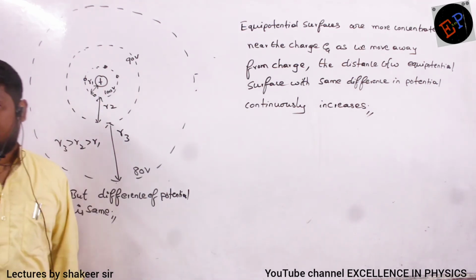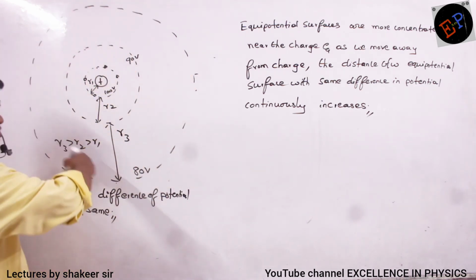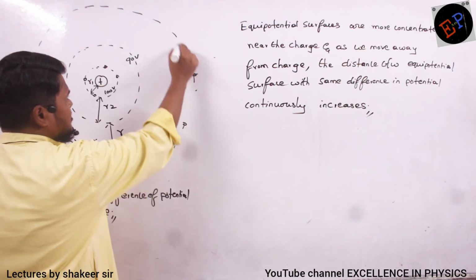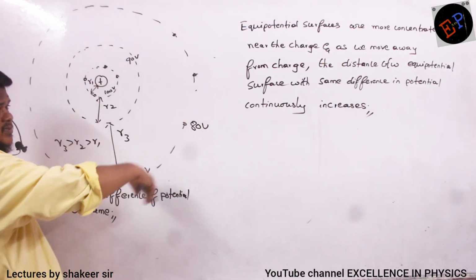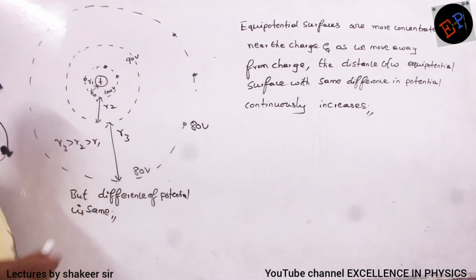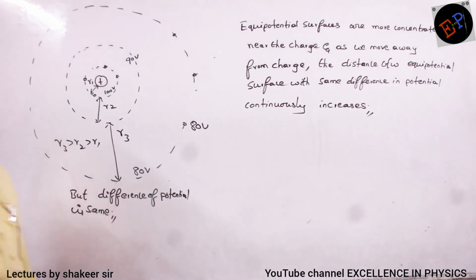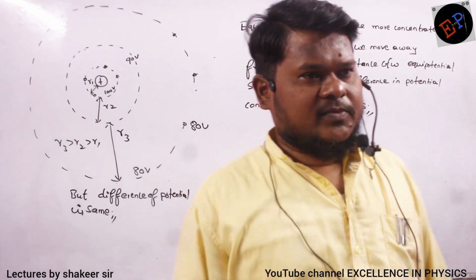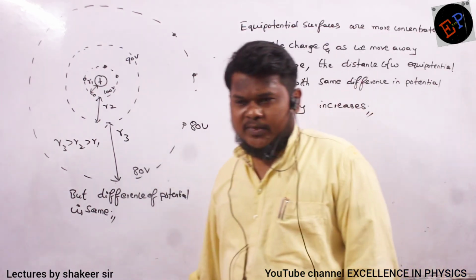Can you explain why it is happening like this? So this total is an 80 volts equipotential surface. So everywhere you will find how much potential? 80 volts. So this total is one equipotential surface. This is an equipotential surface. This is an equipotential surface. So potential difference is the same, 10 volts, 10 volts, 10 volts. But distances are not the same. That is what we understand. What can be the reason?